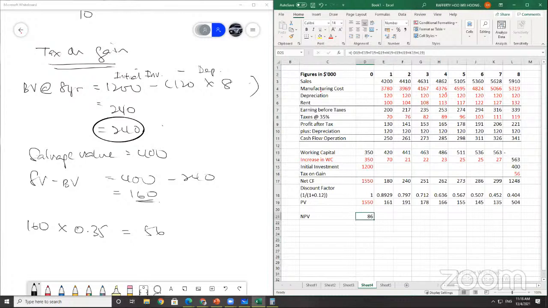So should I invest in this project or not? It's a positive one. Yes, definitely you need to invest. Okay, definitely I can invest in this project because it's a positive NPV.